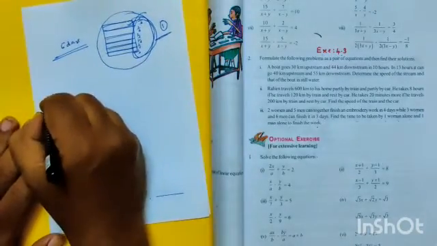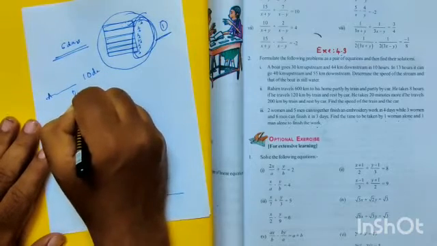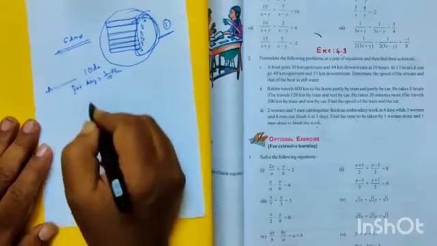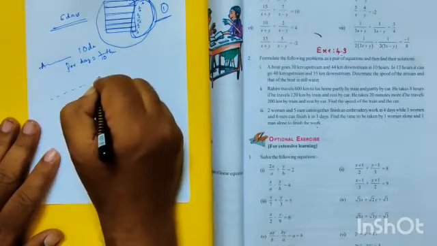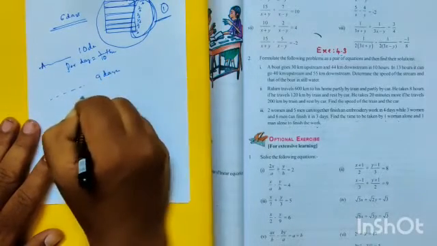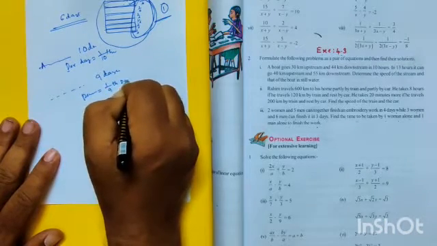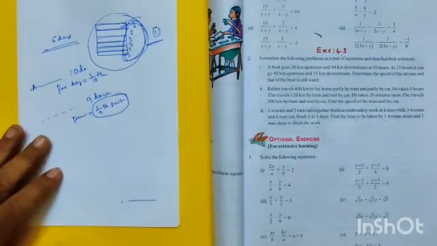Like that, if a person can do a piece of work in 10 days, per day how much can he complete? Per day work is 1 by 10th part. Example, a person can complete the work in 9 days. Per day how much can he complete? 1 by 9th part. Take this basic concept and you can complete this problem easily. Okay, Nana? Right.